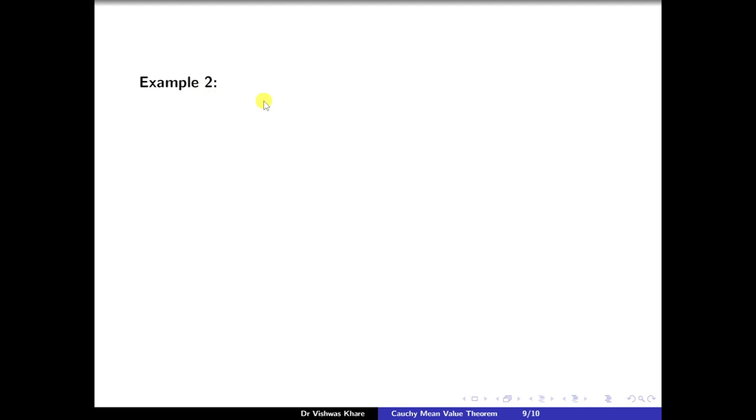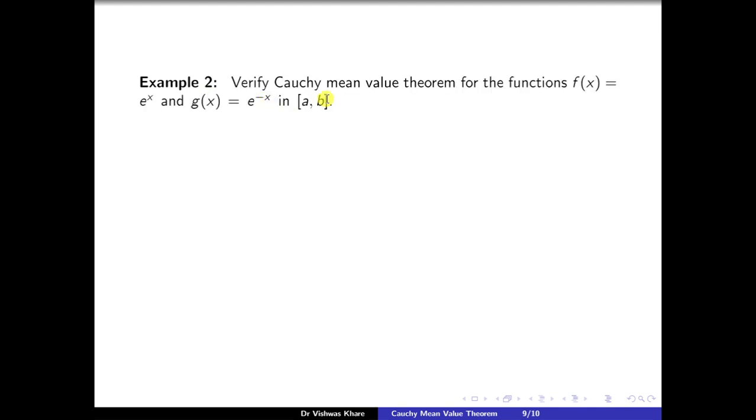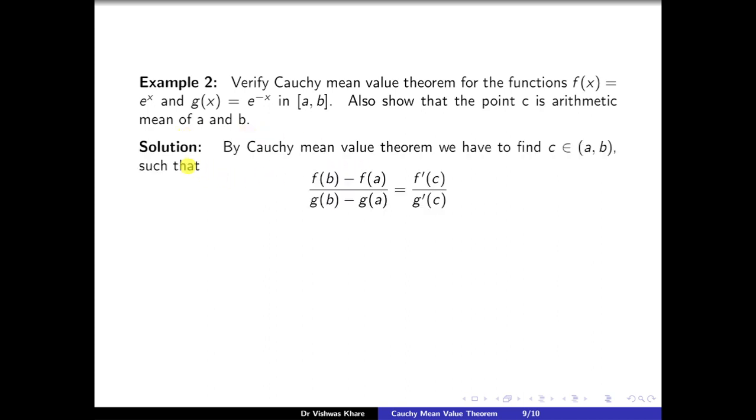Let us see one more example. Example number 2. Verify Cauchy mean value theorem for the functions f(x) is equal to e to the power x and g(x) is equal to e to the power minus x in closed interval [a, b]. Also show that the point c is the arithmetic mean of a and b. Let us see the solution.